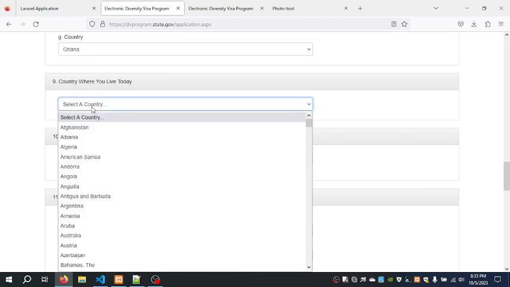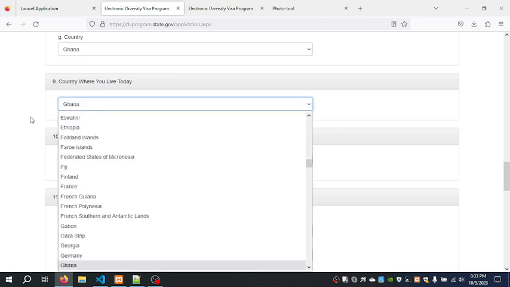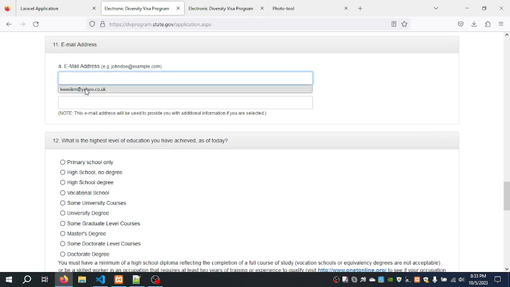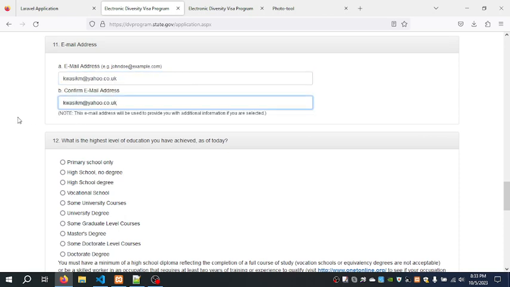Country where you live today. Some people live outside of their birth country. Then you choose. And then the phone number is optional. If you want, you can write it over there. Your email address is mandatory. And then you confirm it.